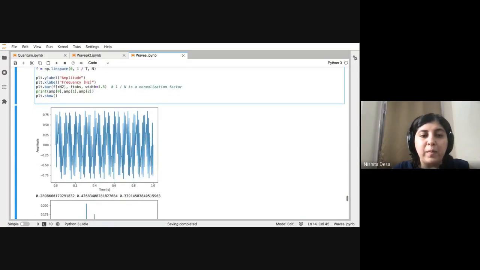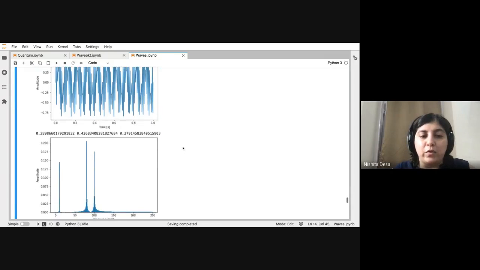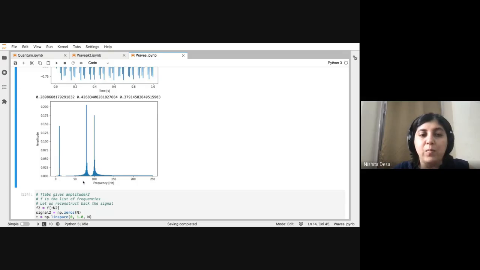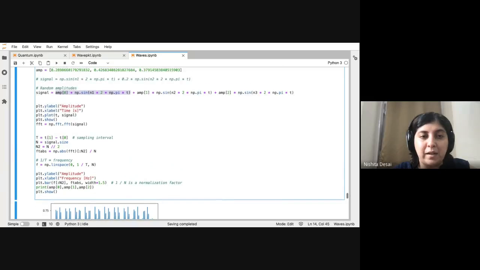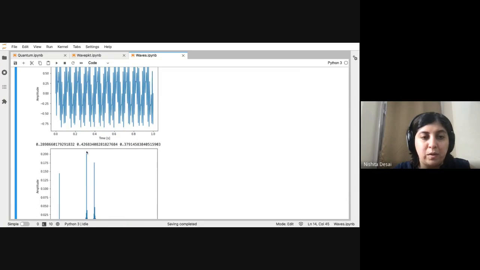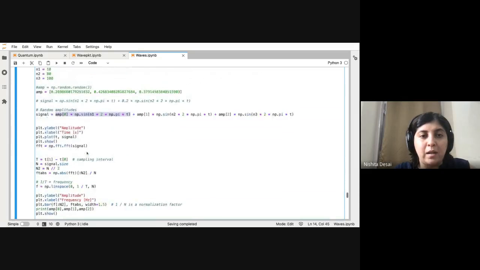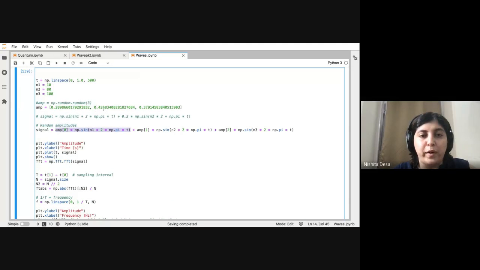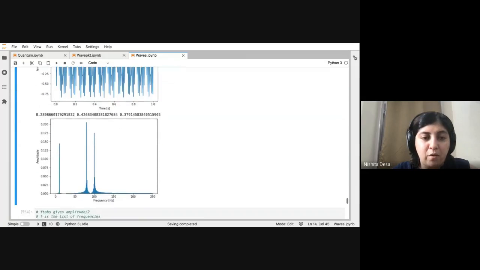And if you remember, we plotted what the signal looks like, which looked like some wave. Then we also took the Fourier transform, which decomposed the 3 frequency components, right? We found that the amplitude that you see in this frequency plot is essentially half of the amplitude that we set here. For example, for 80, the amplitude that we chose is 0.42, and here it is about 0.2. So that was what we found yesterday.